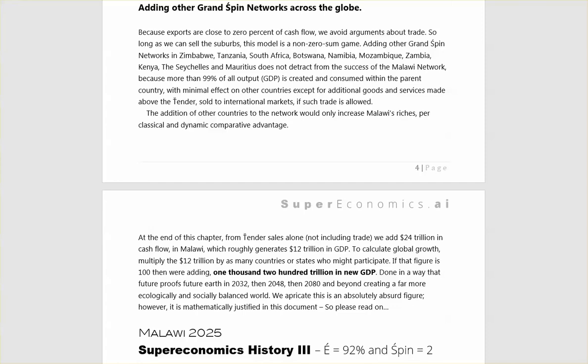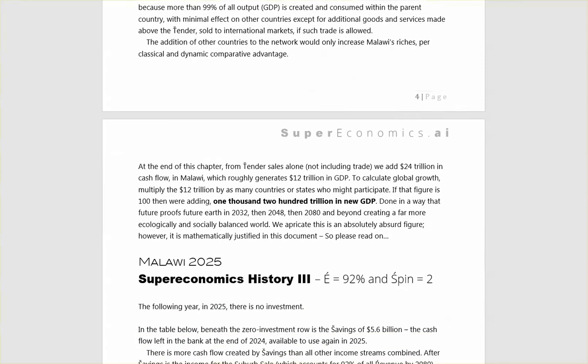If that figure is 100, then we're adding 1,200 trillion in new GDP, done in a way that future-proofs future Earth in 2032, then 2048 and 2080 and beyond, creating a more ecological and socially balanced world. We appreciate this is an absolutely absurd figure, however, it is mathematically justified in this document, so please read on.